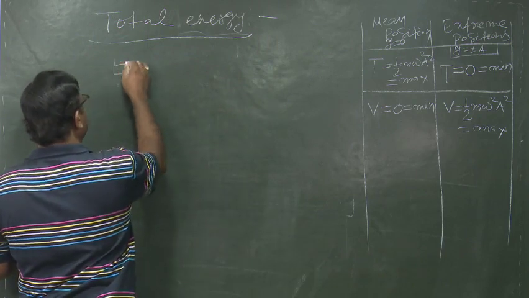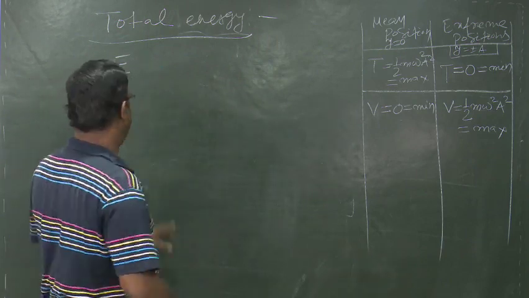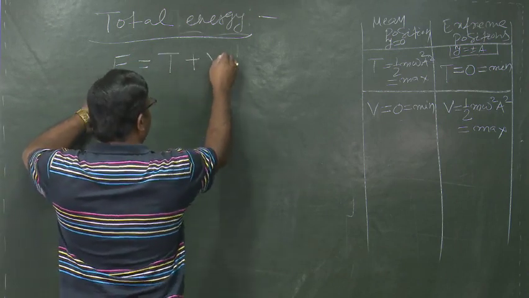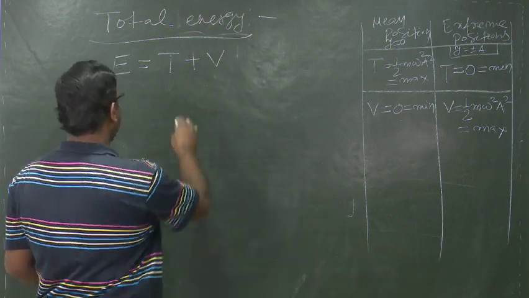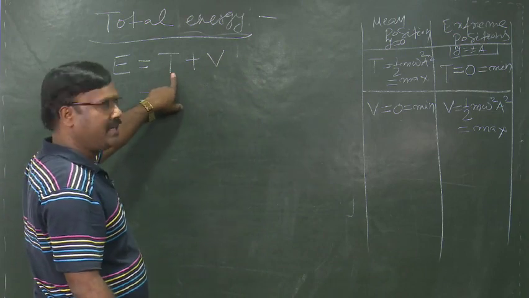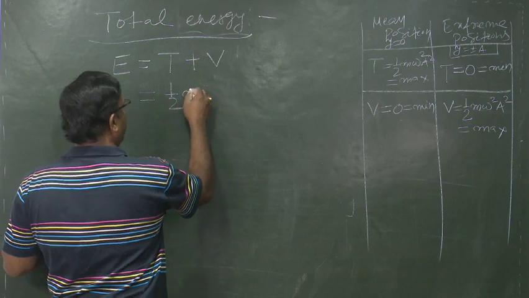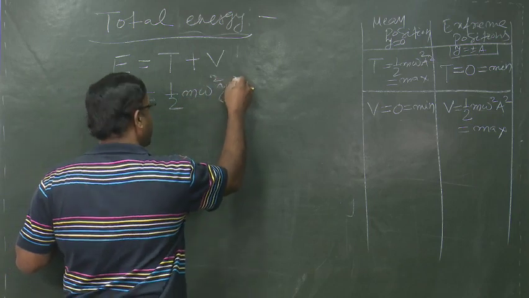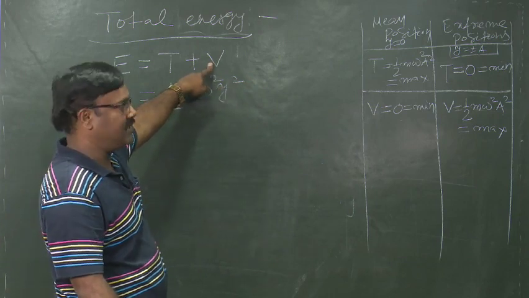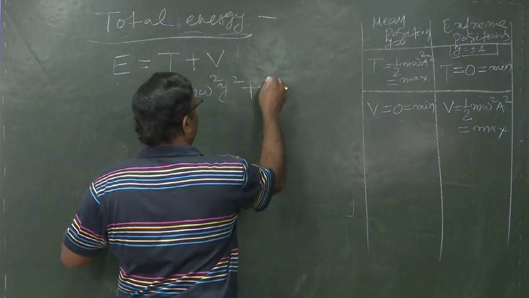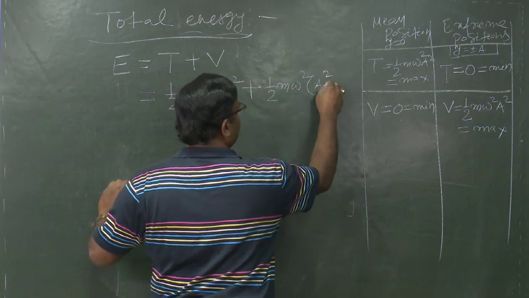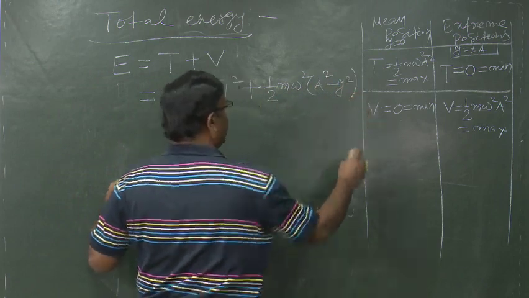If we write E for total energy, then E is equal to kinetic energy plus potential energy. But we know that the expression for kinetic energy is half m omega square y square, and also the expression for potential energy is half m omega square within bracket a square minus y square.